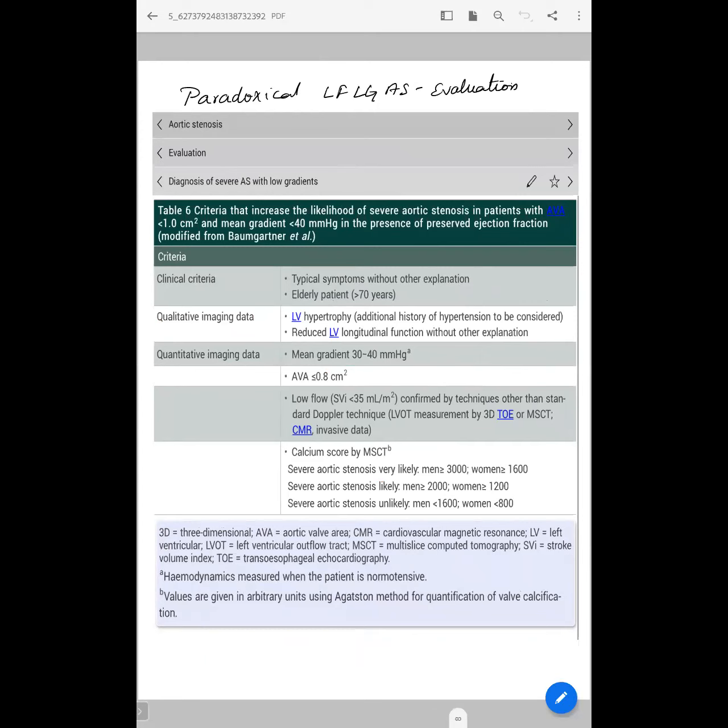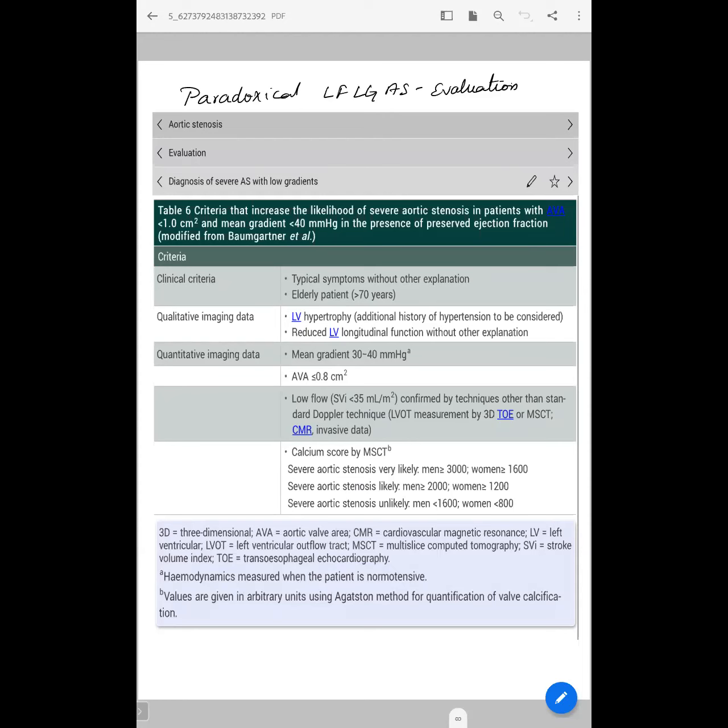So especially in patients with these parameters, there is a high likelihood of severe aortic stenosis, in patients with the AVA less than 1 and mean gradient less than 40 with presence of preserved ejection fraction. The clinical criteria is typical symptoms without other explanation, and even elderly patients more than 70 years. And qualitative criteria is LVH and reduced LV strain. And quantitative criteria is if the gradient is between 30 to 40 or aortic valve area is less than 0.8 and stroke volume index is less than 35, which was confirmed by either cardiac MRI or 3D TEE.